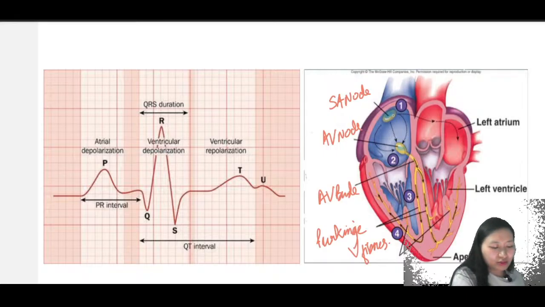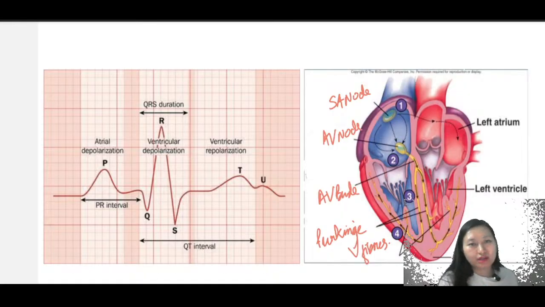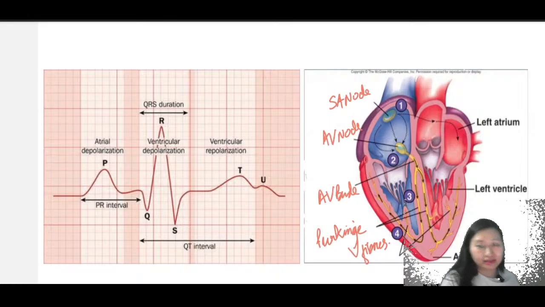So SA node is going to trigger your electrical impulse and the electrical conduction is going to move on to your AV node. Before moving on, the entire atria has to be electrically excited. SA node itself doesn't need any stimulus from anywhere else to start that, right?